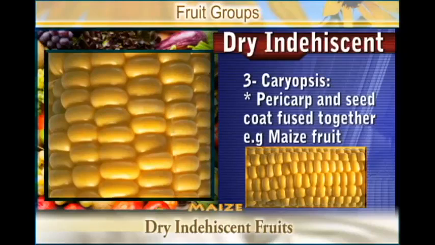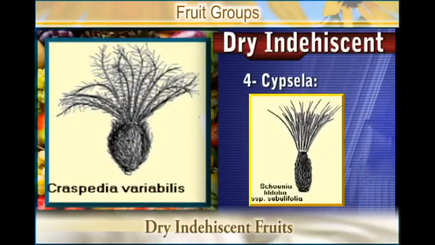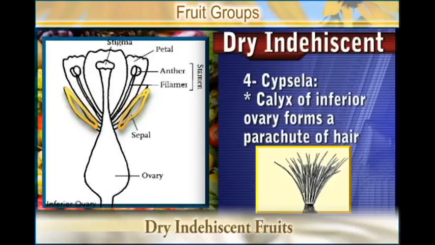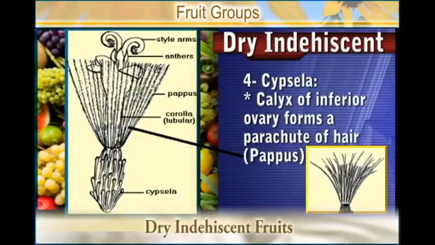Then another one is the cypsela. Here you find that the calyx of the inferior ovary persists to form a parachute of hair, which we refer to as the pappus. This is very common in Bidens pilosa, where you find those pappus.